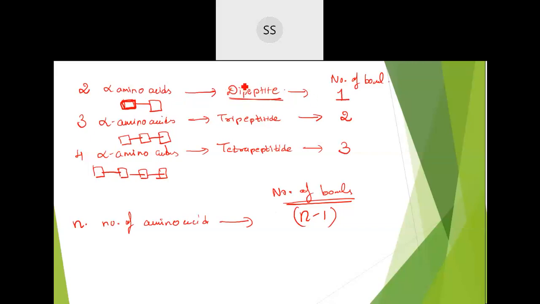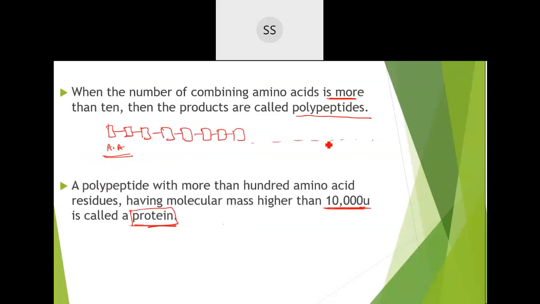But in dipeptide, don't go by the name. This di stands for the number of amino acids. The bond which will be formed will be only one. When three amino acids are fused together, a tripeptide is formed, but the number of bonds in it is only two. So it continues like that. Based on the number of amino acids combining, there is one less number of bonds formed. When many amino acids fuse together, it gives rise to a polypeptide. And if there are more than 100 amino acids, the molecular weight automatically increases and they are named proteins.